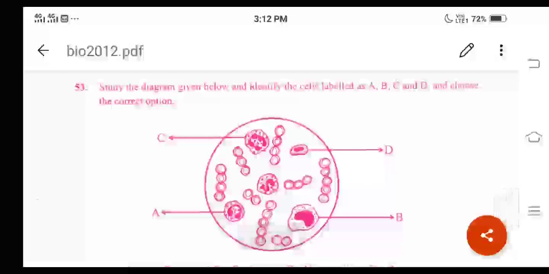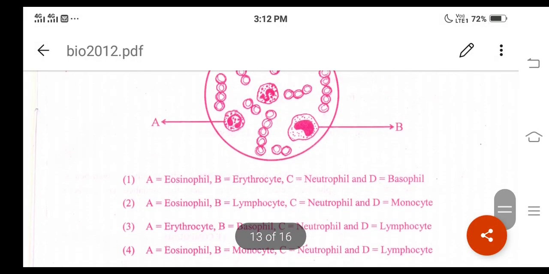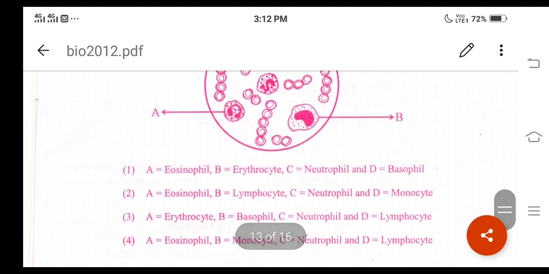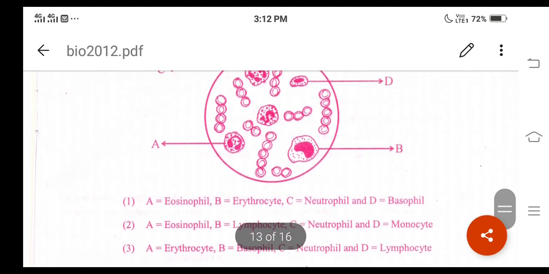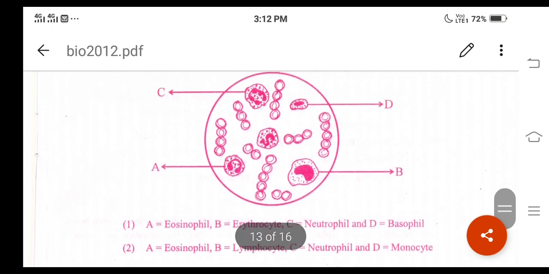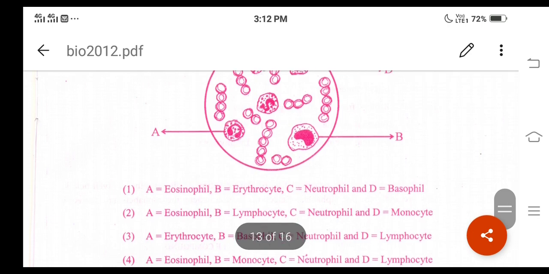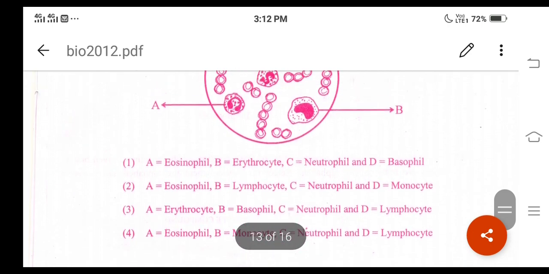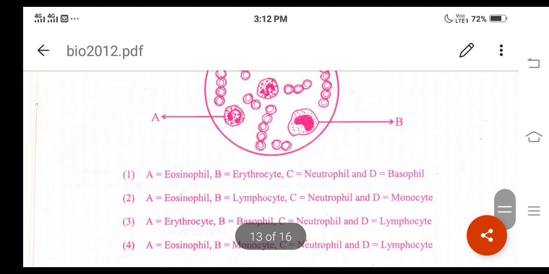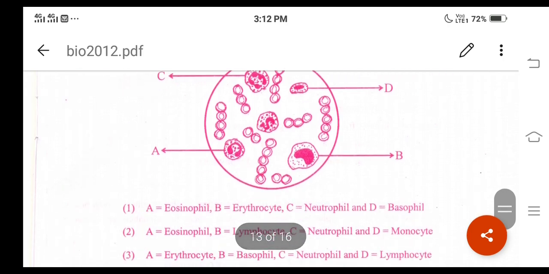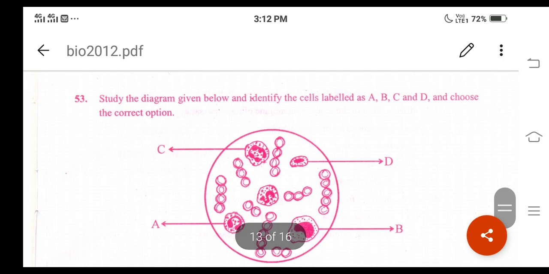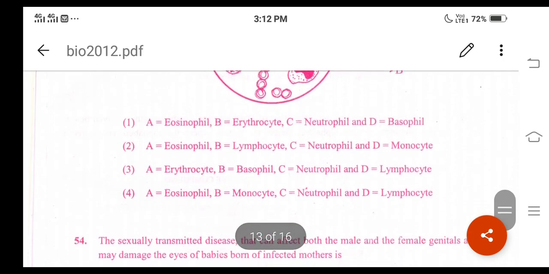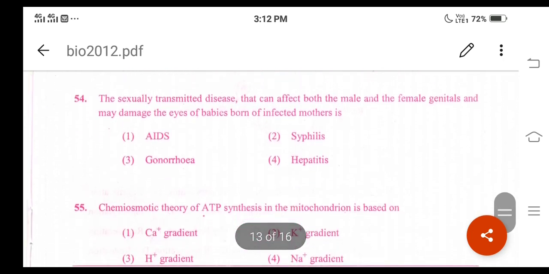For question number 53, what is the correct option here? Option 4 is the correct answer. Here A stands for eosinophil and B stands for monocyte. C stands for neutrophil and D stands for lymphocyte, right? So for question number 53, option 4 is the correct answer. Then let us go for the next question.